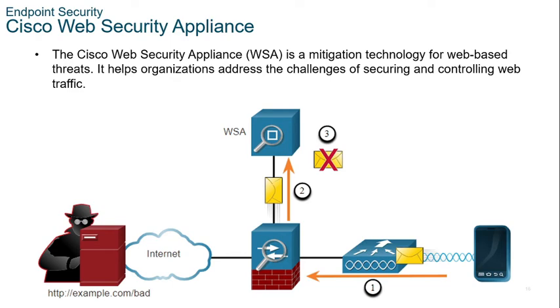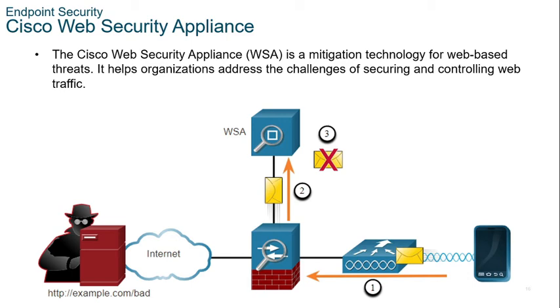So the WSA can perform blacklisting of URLs, URL filtering, malware scanning, URL categorization, web application filtering, and encryption and decryption of web traffic.